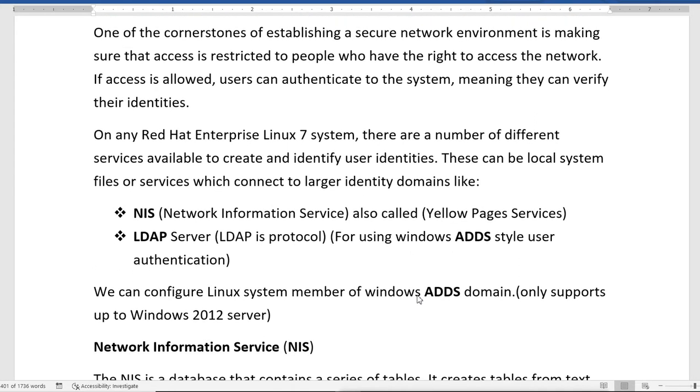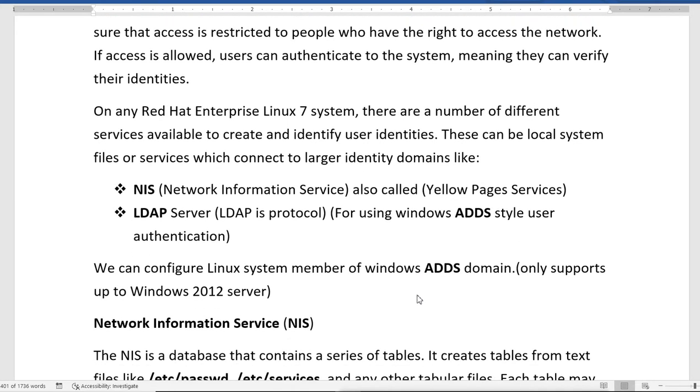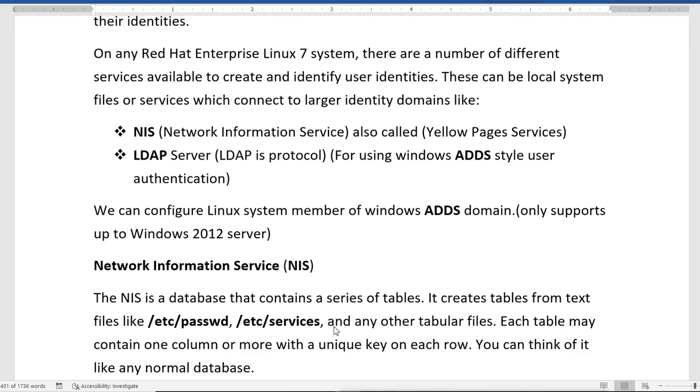So we can configure the Linux system as a member of a Windows ADDS domain, supporting up to Server 2012 or Server 2016. Even on Server 2016 we can join the domain. That means we can configure our Linux system to join the Windows domain also, as a member server.